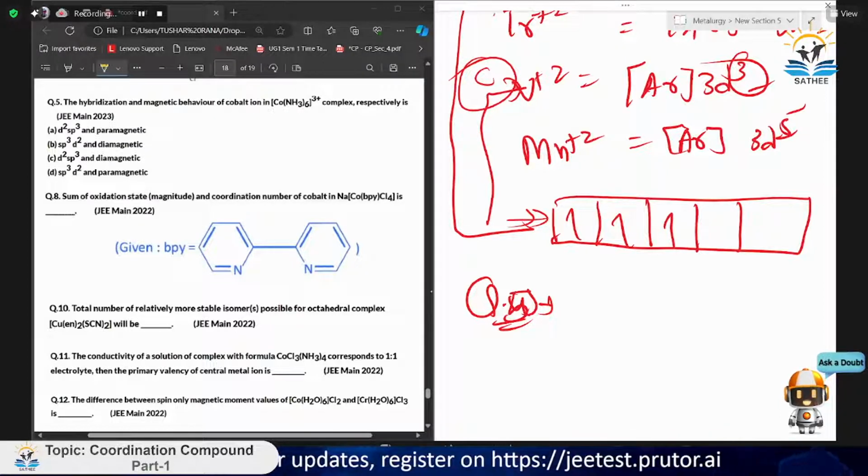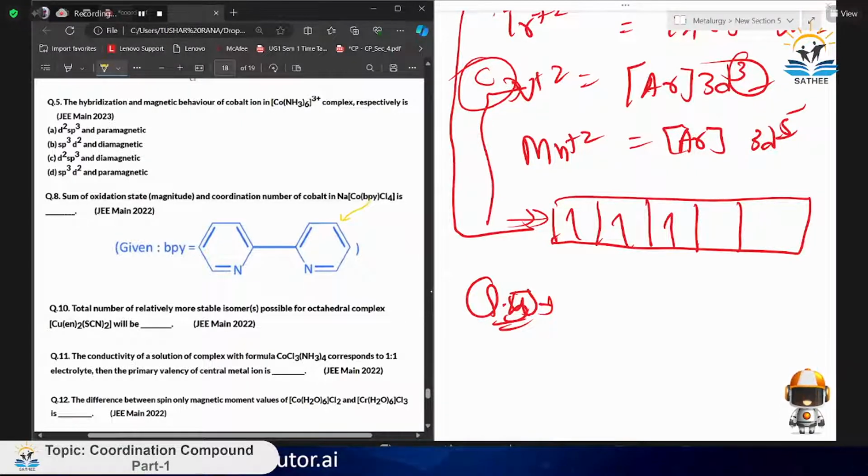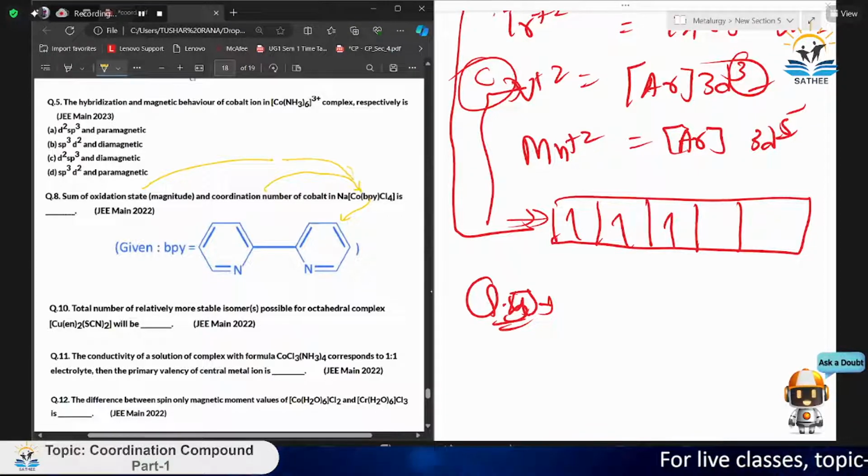Question number 5 is saying: sum of the oxidation state, that is the magnitude, and the coordination number of cobalt in the given formula. We have to make the formula and check the oxidation state and the coordination number of this cobalt, because it is a complex compound with a metal ion.